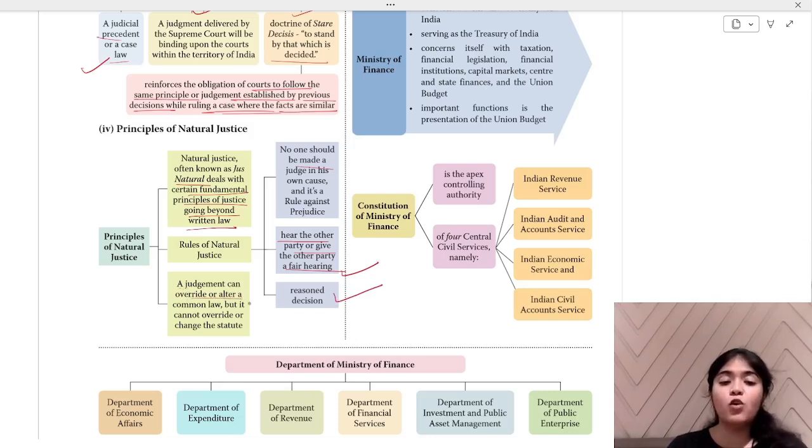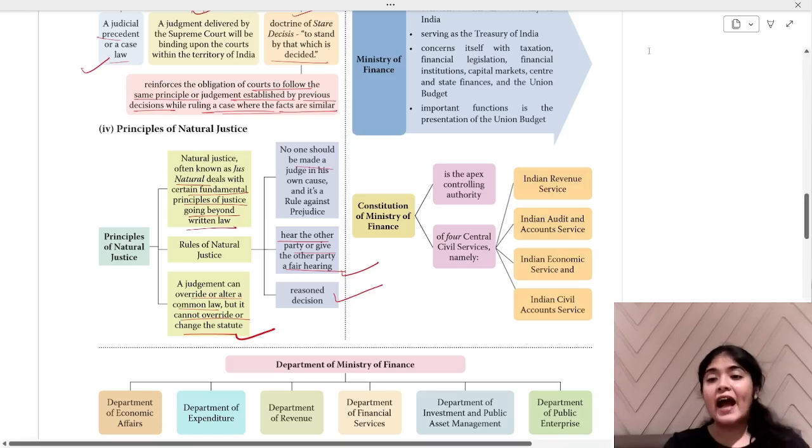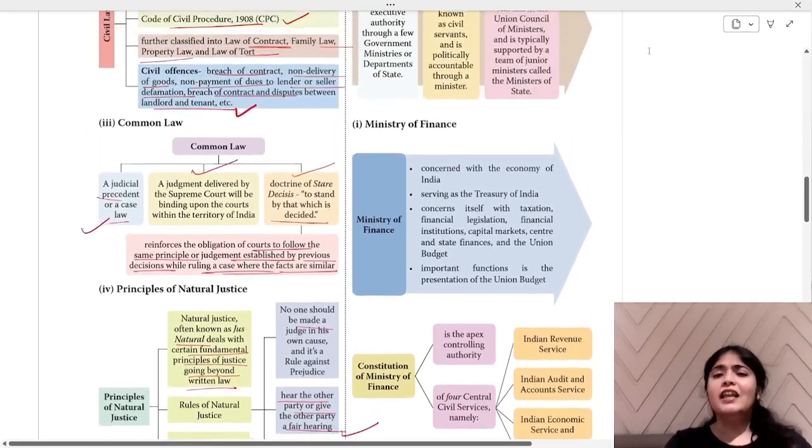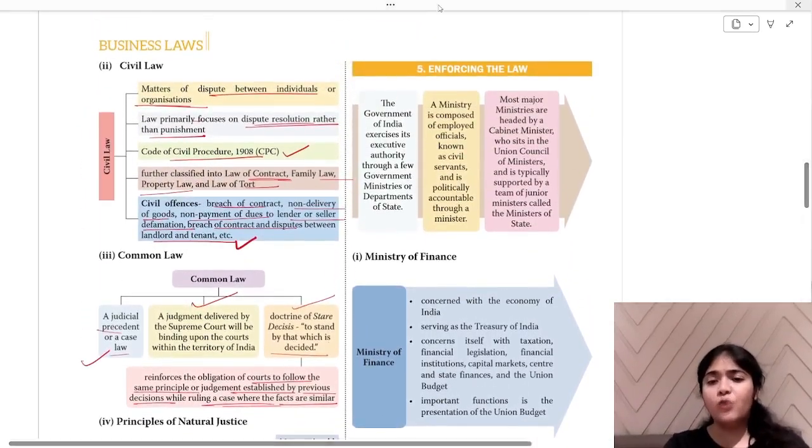A judgment can override or alter common law, but it cannot override or change the statute. Whatever judgment is given on natural justice, that can override or exceed common law, but it cannot change the laws or statute that is there. Okay, I hope the laws are clear to you. Great. Let's go ahead to enforcing the law.